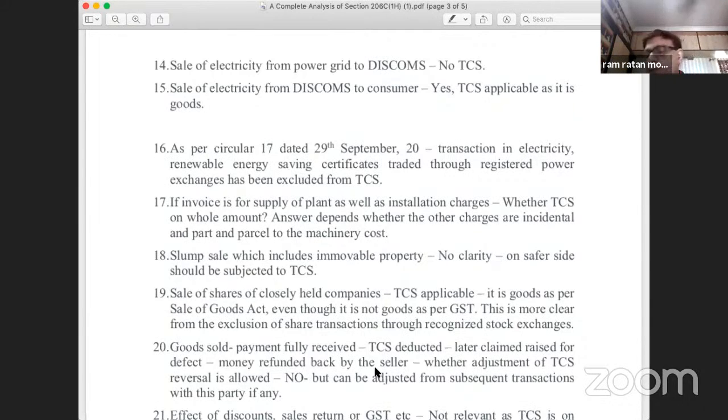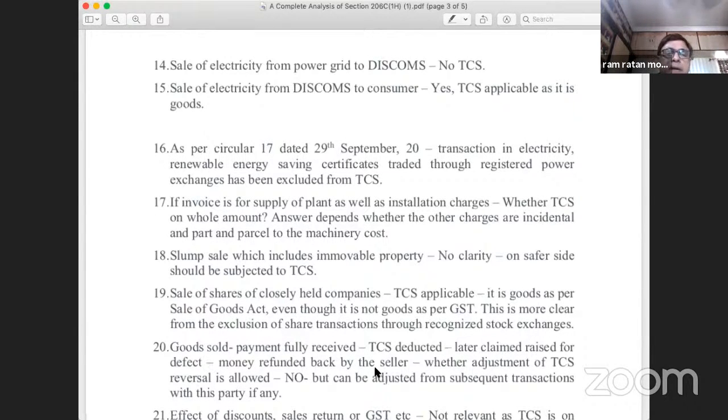And we know that the TCS provisions are only applicable to goods. They are not applicable to services. If the consideration is received against sale of services, TCS provisions are not applicable. But if it is a sale of goods, then the TCS provision is applicable.